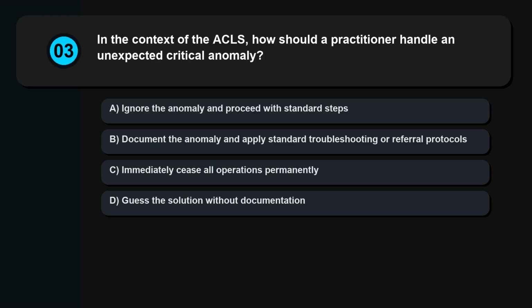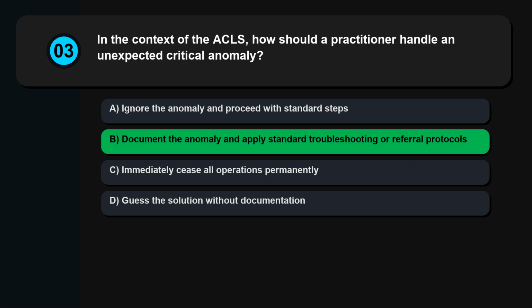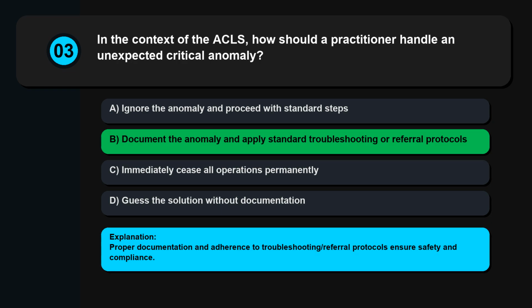Question 3. In the context of the ACLS, how should a practitioner handle an unexpected critical anomaly? Ignore the anomaly and proceed with standard steps. Document the anomaly and apply standard troubleshooting or referral protocols. Immediately cease all operations permanently. Guess the solution without documentation. Proper documentation and adherence to troubleshooting/referral protocols ensure safety and compliance.